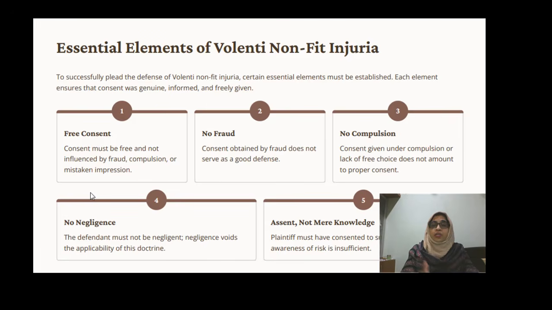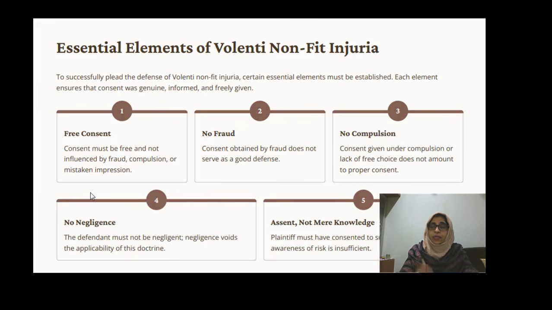What are the essential elements of volenti non fit injuria? Here are the various essential elements given: free consent, no fraud, no compulsion, no negligence, and not mere knowledge. So, free consent. Previously I said volenti non fit injuria is nothing but the consent given by a person. That consent might be express or implied.